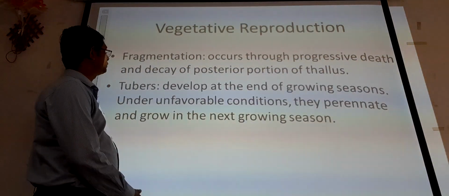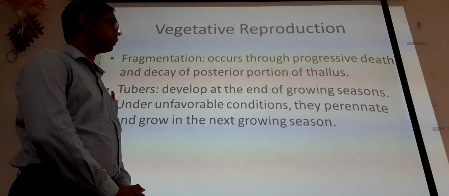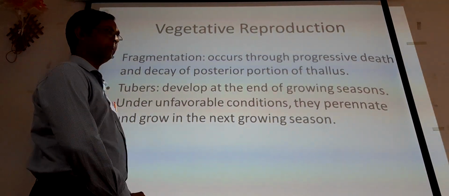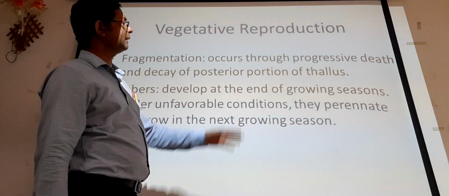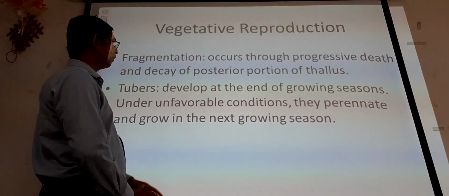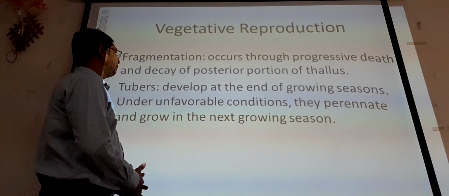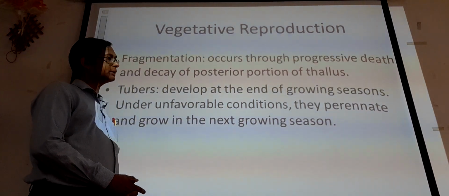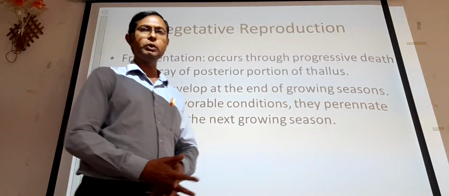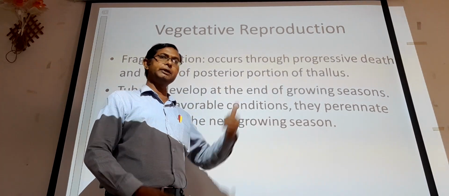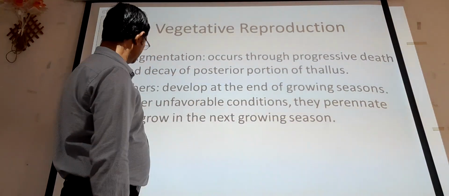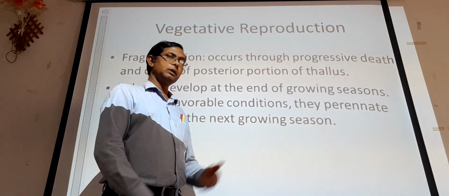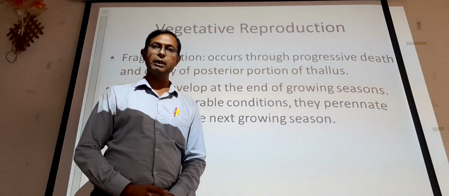Moving to the next, that is tubers. It is also one of the most important methods of reproduction, that is production of tubers. Tubers develop at the end of growing seasons under unfavorable conditions. They penetrate and grow in the next growing season. As we know, generally this vegetative reproduction takes place during the unfavorable condition. So tubers are also produced during the unfavorable condition.